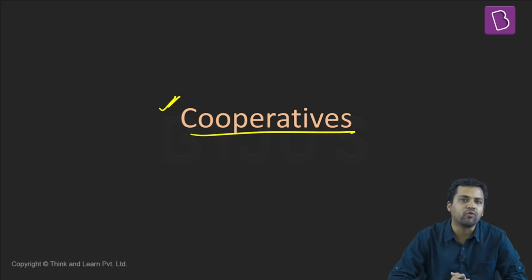What is the history of the cooperative movement in India? What have been some of the positives, some of the benefits we have got because of cooperatives? What are some of the challenges that still exist for the cooperative movement? Apart from that, we'll also look at some of the solutions which have been offered by certain committees related to cooperatives. And we will end the session with certain case studies related to cooperatives. We'll also look at some of the perspectives of different thinkers related to cooperatives. So this is what we are going to cover in this session.